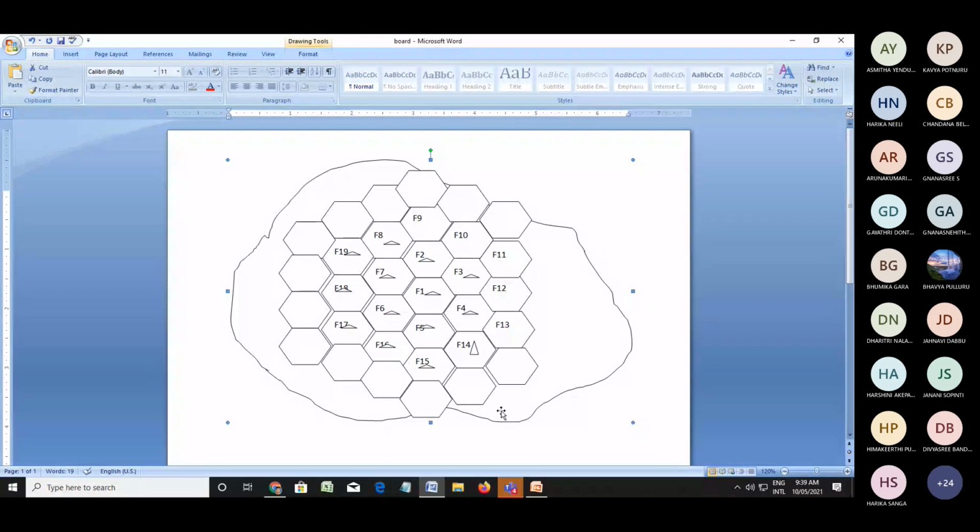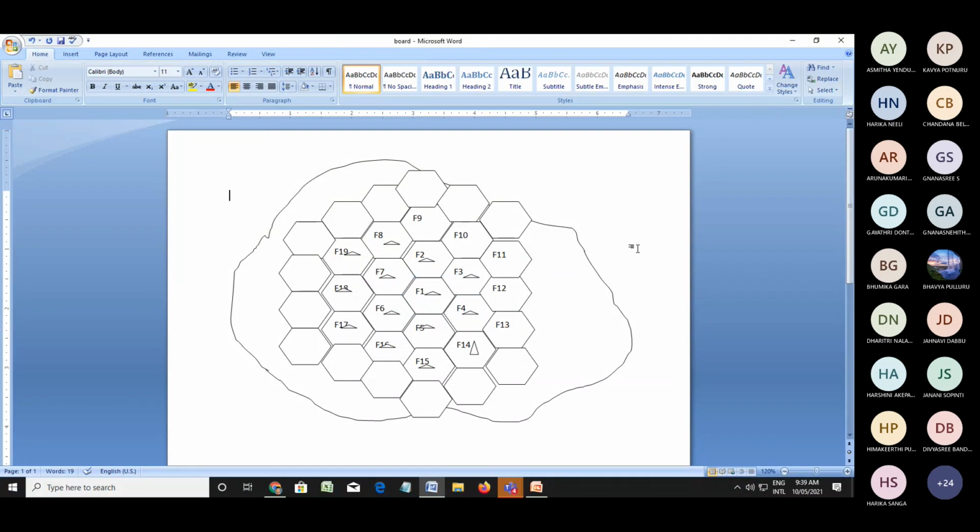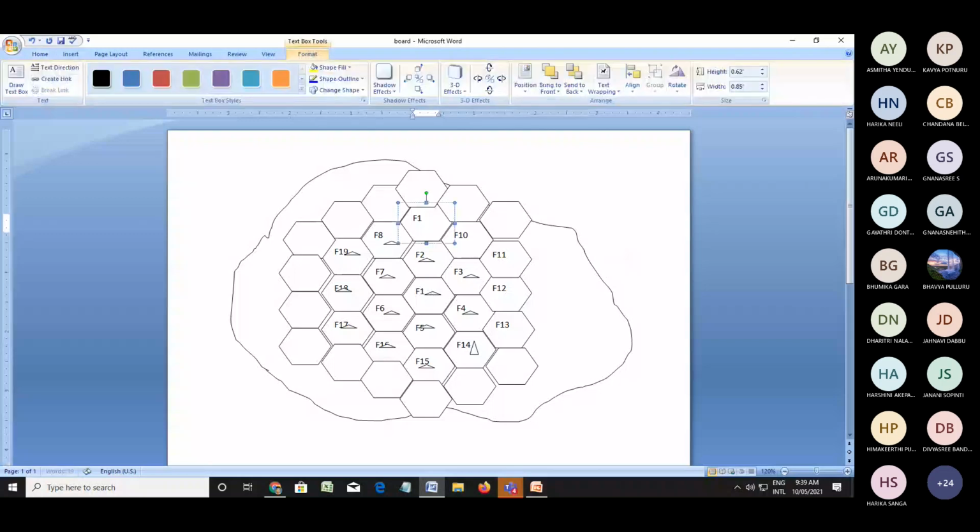What is meant by frequency reuse? Here this cell is applying frequency F1. The same frequency can be utilized for another cell, but not an adjacent cell. That is the concept of frequency reuse. We can reuse this frequency. Again we are using frequency F1 here, and again here: F1, F1, F1.